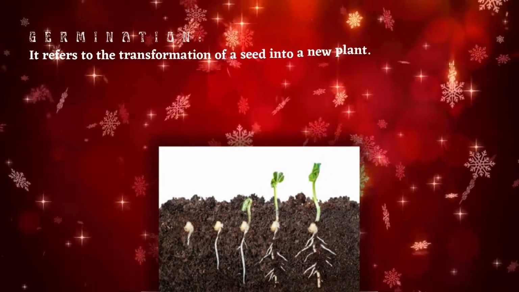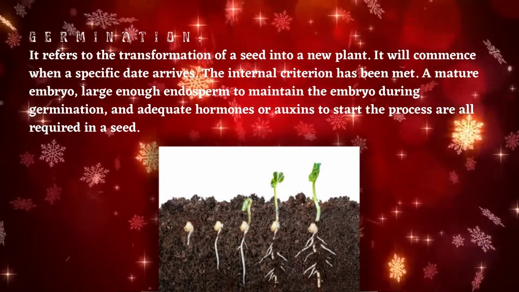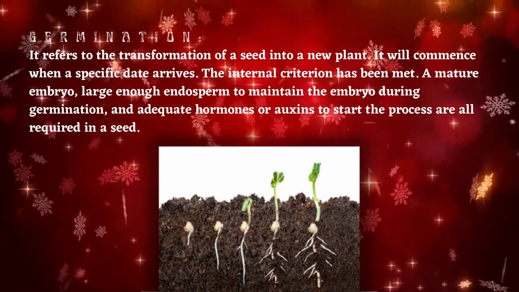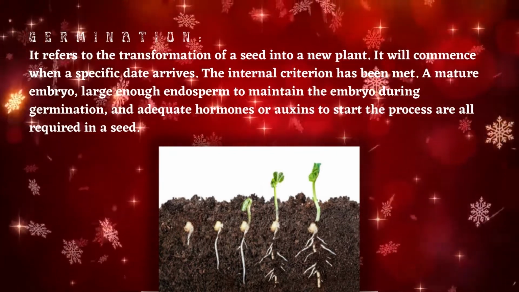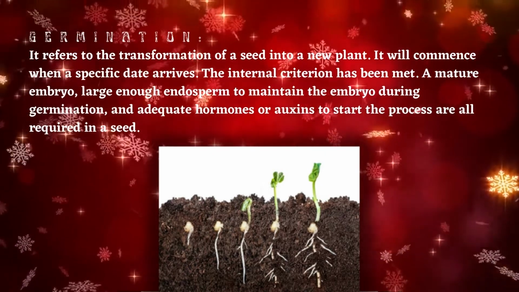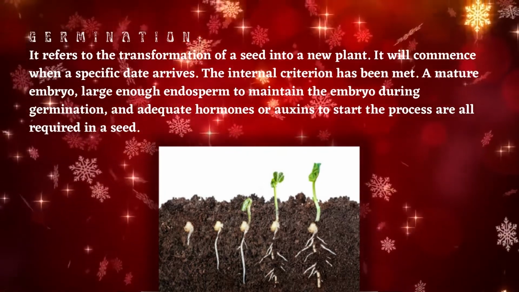Germination refers to the transformation of a seed into a new plant. It will commence when a specific date arrives and the internal criterion has been met. A mature embryo, large enough endosperm to maintain the embryo during germination, and adequate hormones or auxins to start the process are all required in a seed.